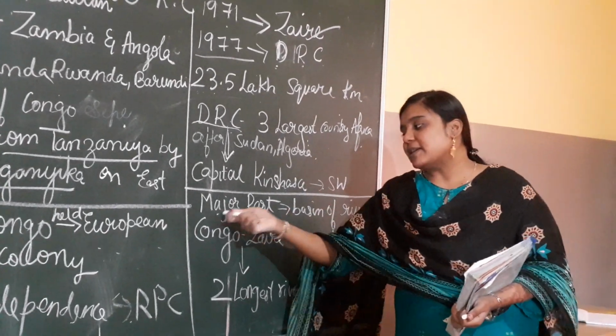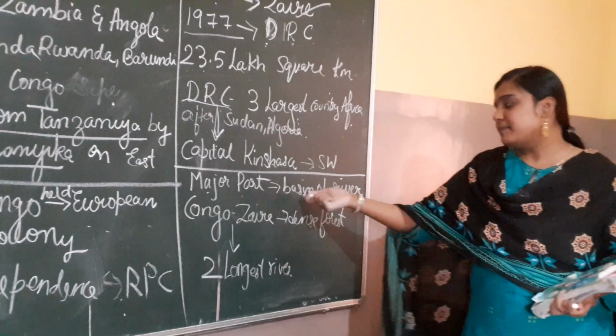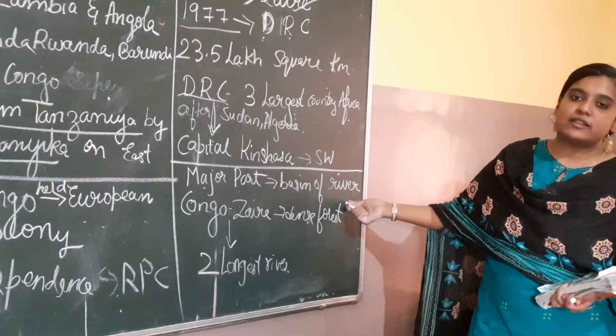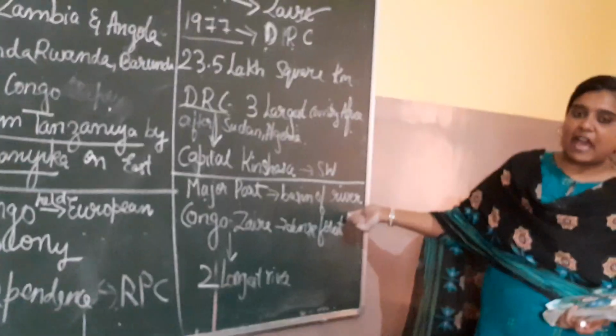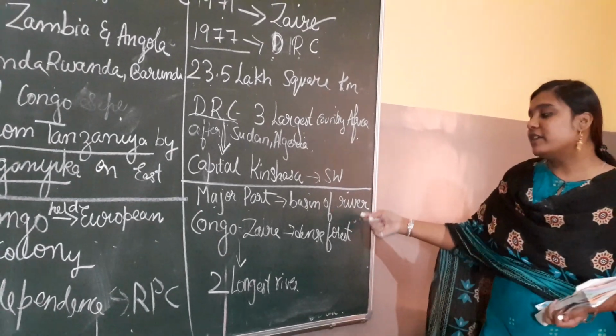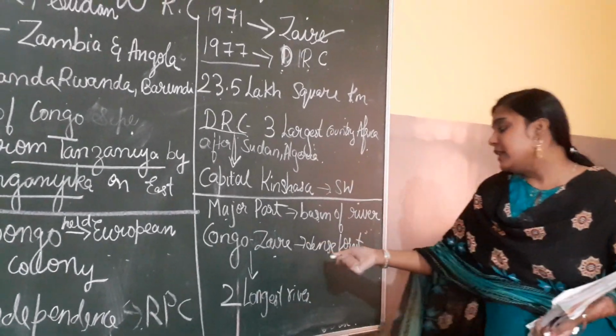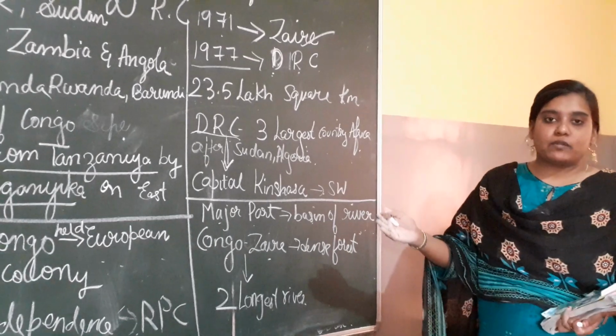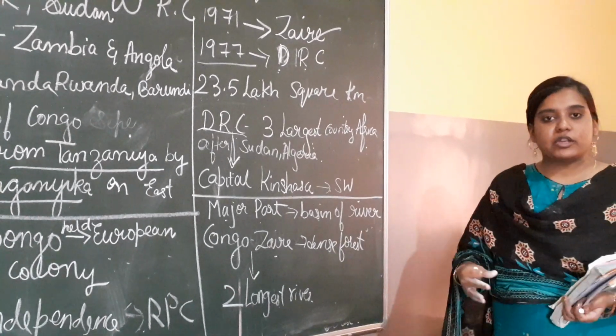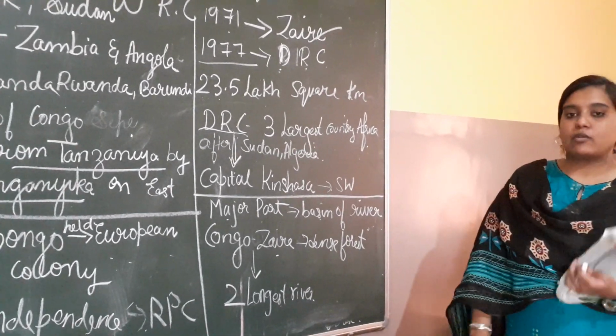If you come to the major part, this is a basin. We have already studied the basins of the Himalaya in fourth grade. In the same way, there are basins over there. One river is named the Congo River, and the Congo River is a major part over there. From that Congo River, many basins are there. What is a basin, children?